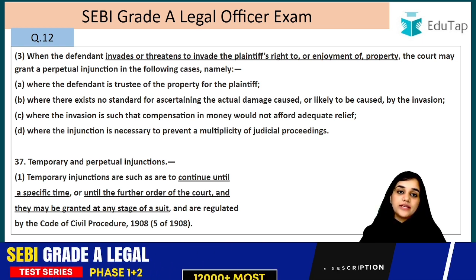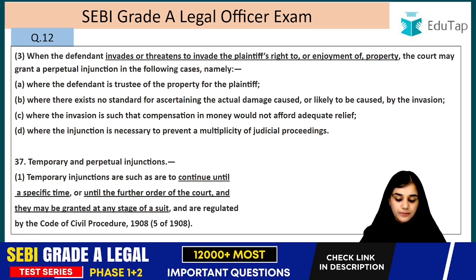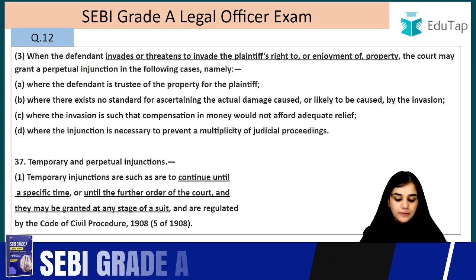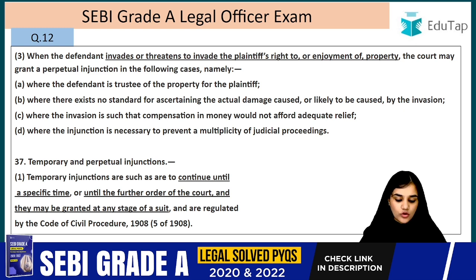Now let's just read it. I have explained to you what is temporary and perpetual injunction. Let's just go through it. Temporary injunctions are such as are to continue until a specific time or until a further order of the court, and they may be granted at any stage of the suit and are regulated by the Code of Civil Procedure.